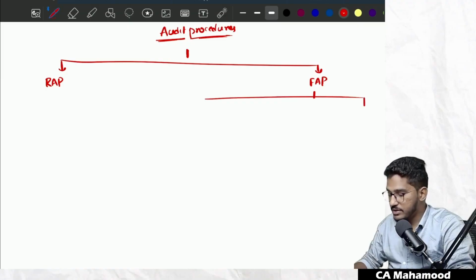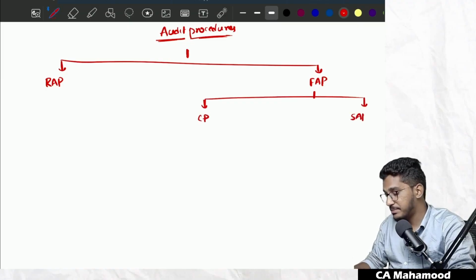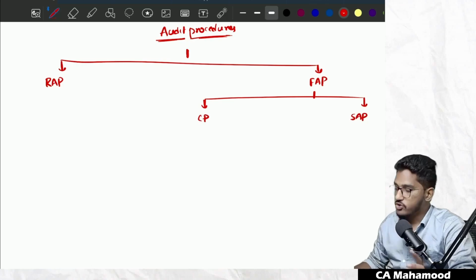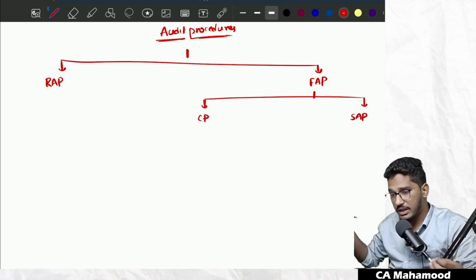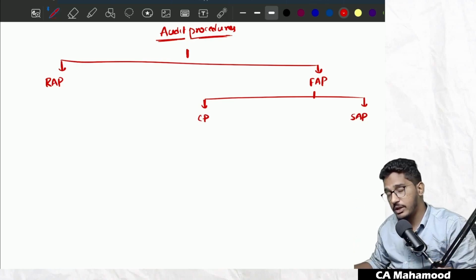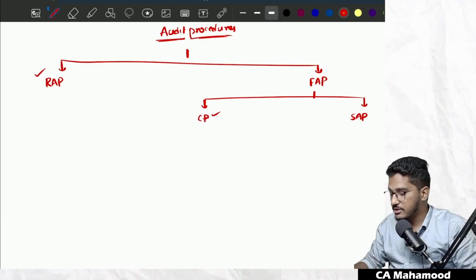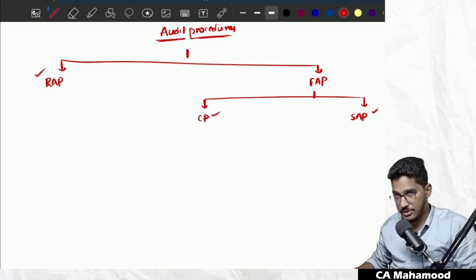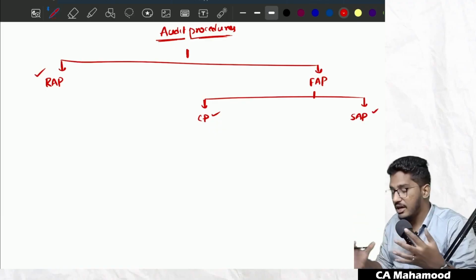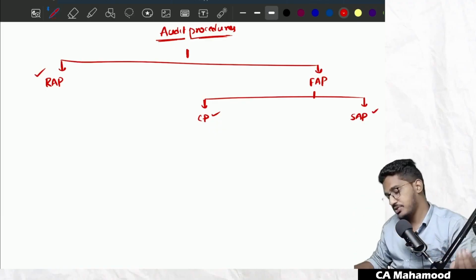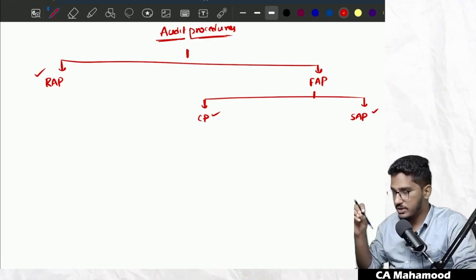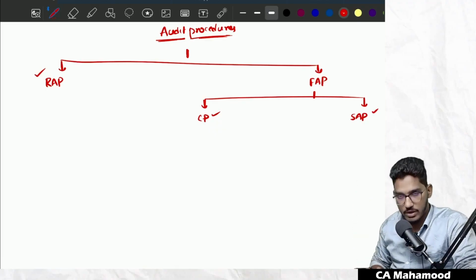And this further audit procedure is further divided into two categories. One is compliance procedure and the other one is substantive audit procedure. So broadly two categories, but when I talk in specific terms, audit procedures are divided into three specific categories: risk assessment procedures, compliance procedures, and substantive audit procedures. So let us try to understand the meaning of risk assessment procedure, the meaning of compliance procedures, and what actually happens in the substantive audit procedures.